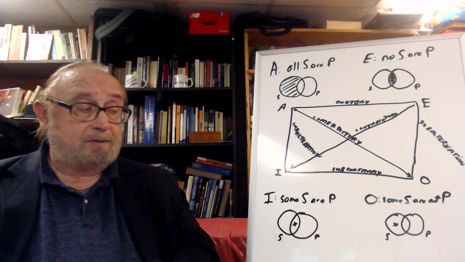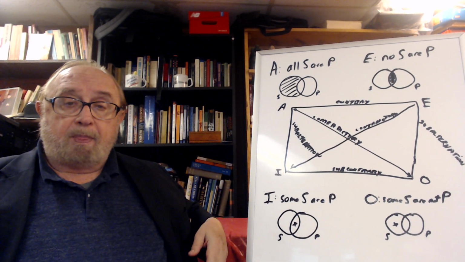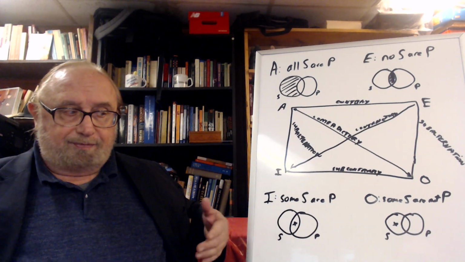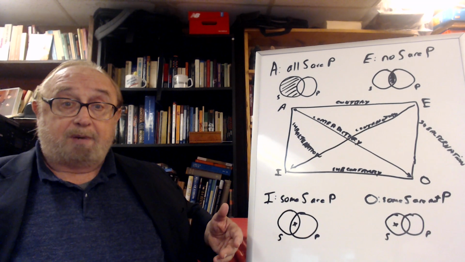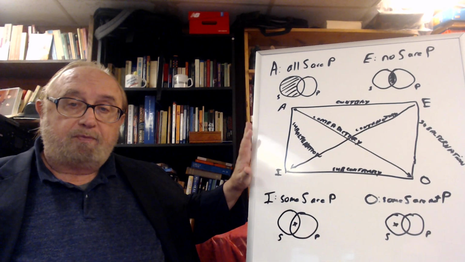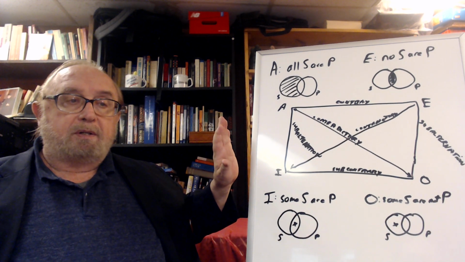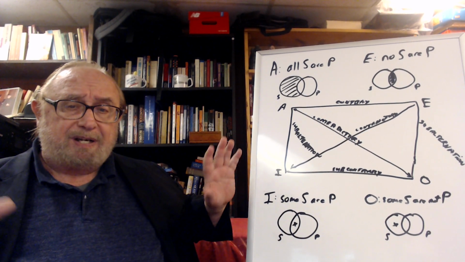For that reason, if you say all men are mortal and some men are mortal, common sense says, well, yeah, if all men are mortal, I guess some men are mortal. But again, from the modern point of view of modern logic, those two things don't relate because they don't have existential import.